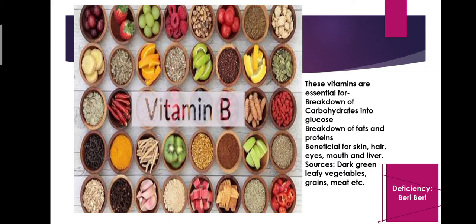So every vitamin has its own sources and its own benefits. Like vitamin B1, which is known as thiamine. Vitamin B1 is found in seafood, milk, meat, cereals and green vegetables. It is important for the growth and development. Then vitamin B2, which is known as riboflavin, it is found in yeast, egg, meat and peas. It is helpful in releasing energy from the carbohydrates. Then vitamin B3, which is known as niacin. It is found in tomatoes, potatoes, meats and fish. And all the vitamins go like this only. Each has its own sources and its own benefits.